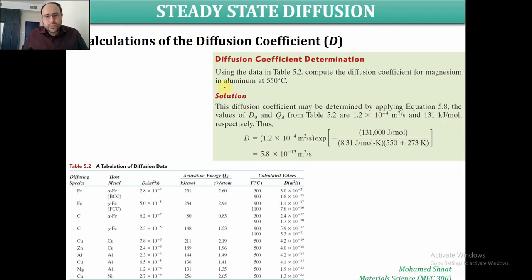Alright, so let us consider this example of the calculation of the diffusion coefficient at a certain temperature. It is required to calculate the diffusion coefficient for magnesium in aluminum. So this is the diffusion of one substance, magnesium, through the aluminum alloy or pure metal at 550 degrees Celsius. This is the temperature that is already given.